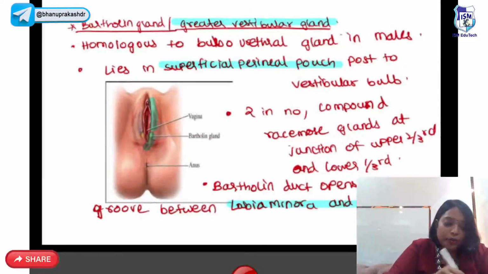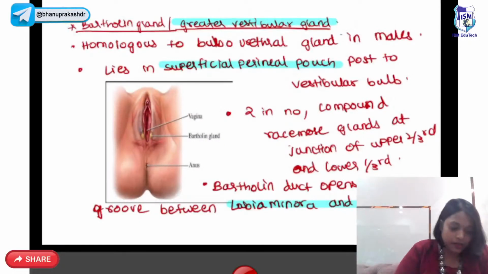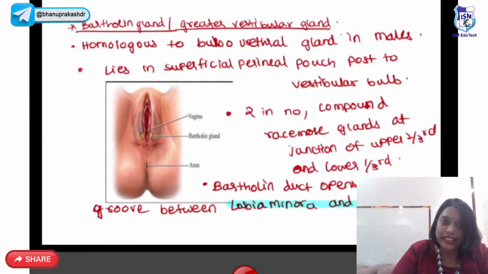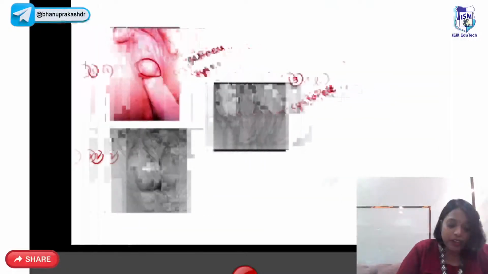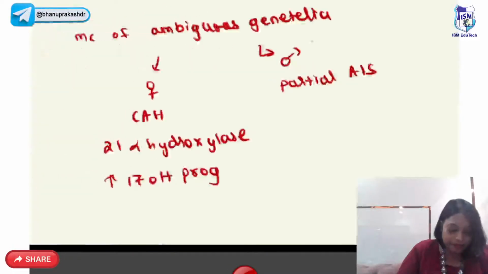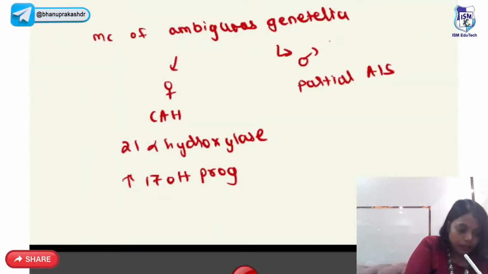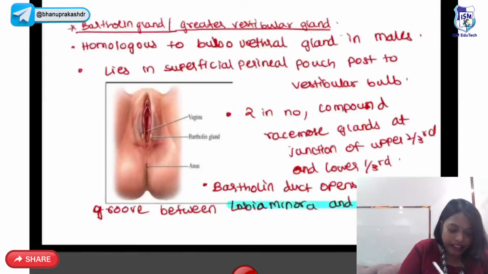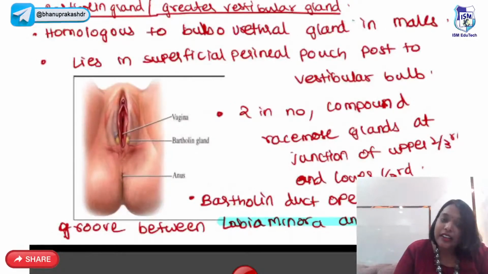Now in anatomy, you got so many questions. Okay. So you want me to tell about the 21 alpha hydroxylase in a little more detail. Fine. So there is something called congenital adrenal hyperplasia. Rahul, I'll take that in the last, as you want me to discuss in a little more detail. I'll open that PDF and discuss it for you in the last.